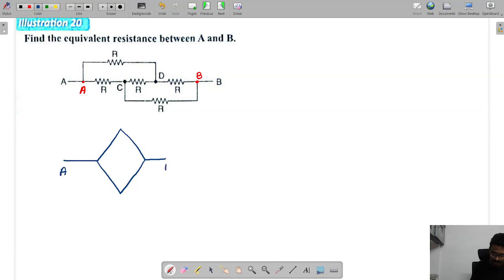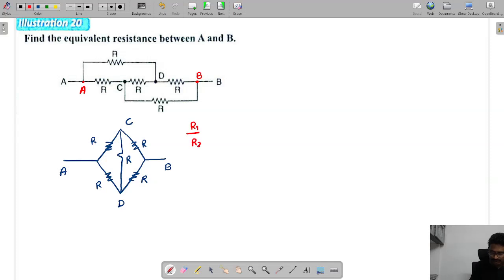This is A and this is B, C and D. We have resistances R from A to C, A to D also R, B to D also R, and C to D we have R. Now check the balancing of the bridge.